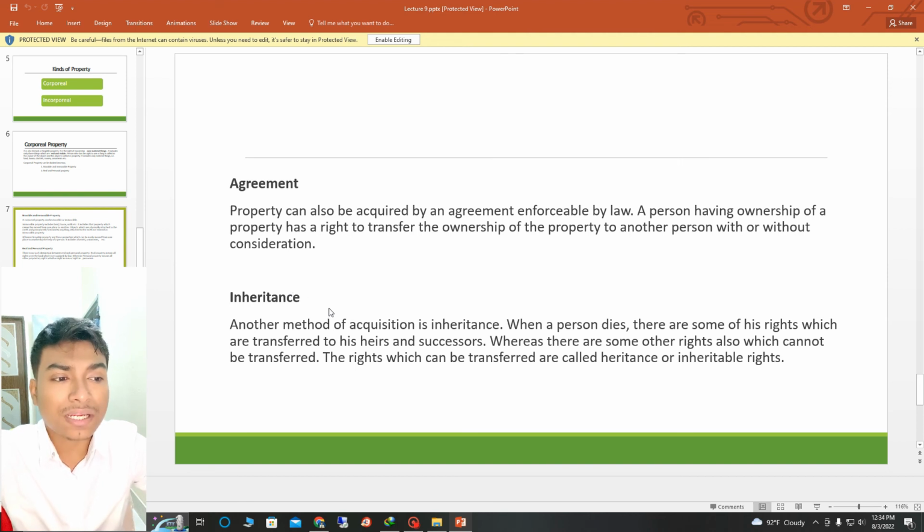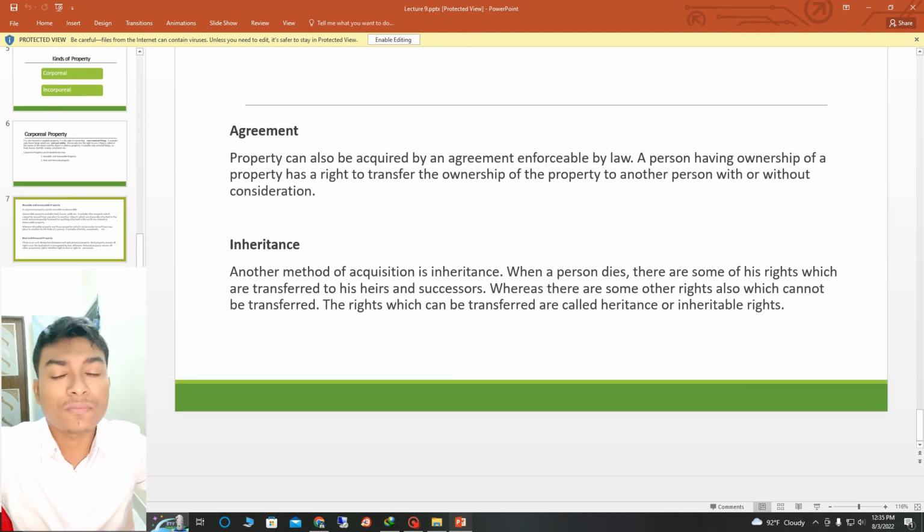Inheritance. Another method of acquisition is inheritance. When a person dies, there are some of his rights which are transferred to his heirs and successors, whereas there are some other rights which cannot be transferred. The rights which can be transferred are called inheritance or inheritance rights.